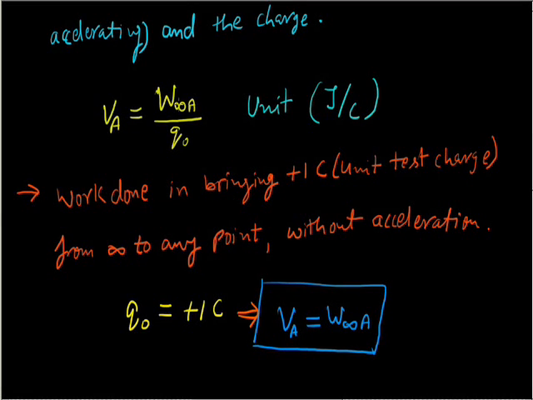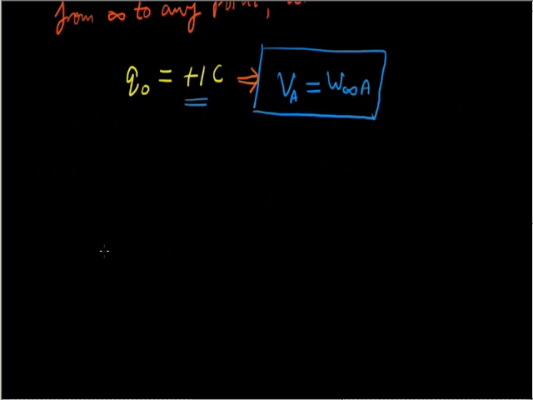Understood? This is as per the above equation. In this equation I am putting Q naught as 1 coulomb, and I get V equal to W infinity A. So the new definition: work done in bringing a positive unit test charge from infinity to any point without any acceleration.